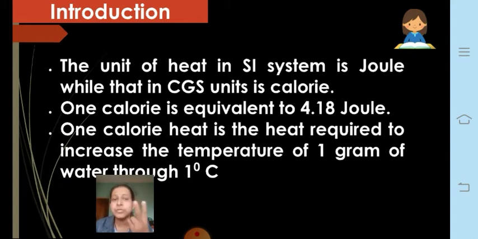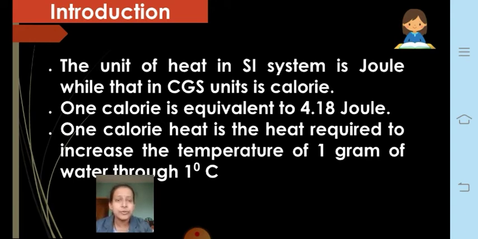Okay, so there are two systems of unit measurement. One is called the SI system, and the second is the CGS system. In the SI system we have a higher unit like joules, and the lower unit, that is the CGS unit, is calorie. Like for example, for length, the higher unit is kilometers, the lower unit is meters. So in SI, meter is SI and centimeter is CGS. Like that, even here, in the SI system we have joules, and the CGS unit is calorie.